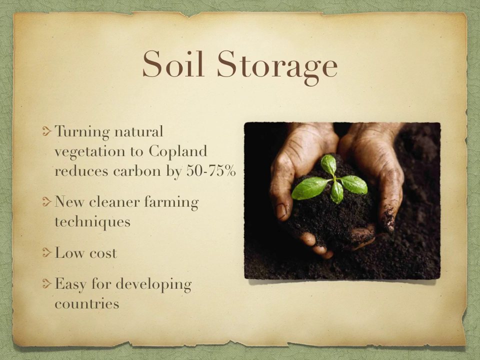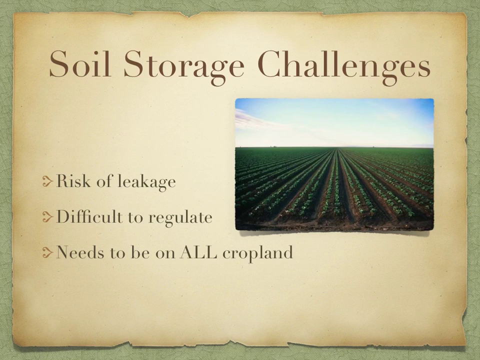For soil storage, just turning natural vegetation to cropland reduces carbon by 50 to 75% because it traps the carbon in there. It's new, cleaner farming techniques, a low cost, and very easy for developing countries who are just on their way into industrialization. Problems are there's a risk of leakage for the carbon emissions to come through the soil. It's difficult to regulate because there's so much land, and it needs to be on all cropland.